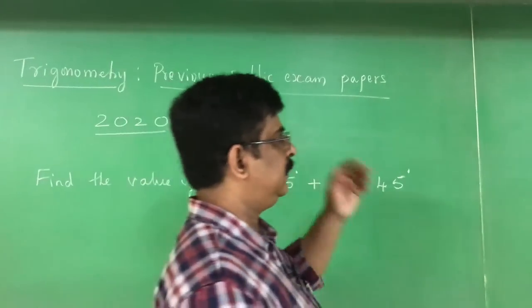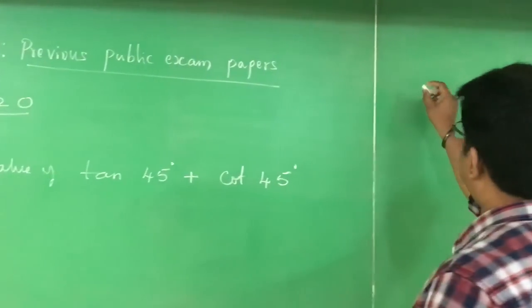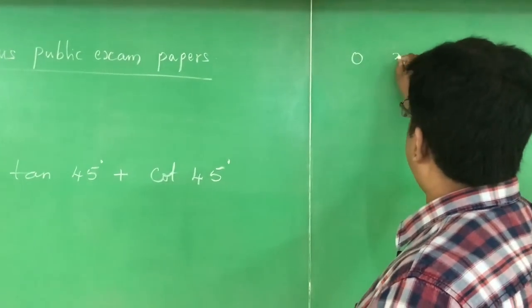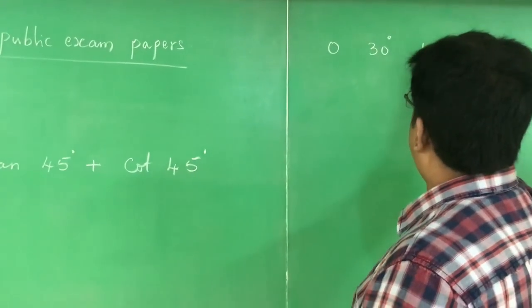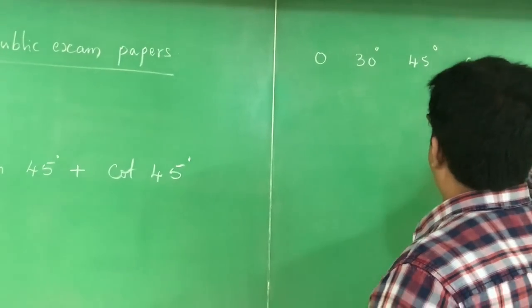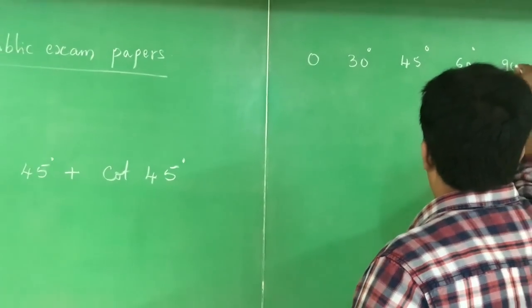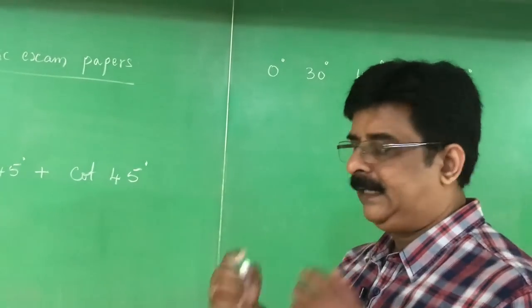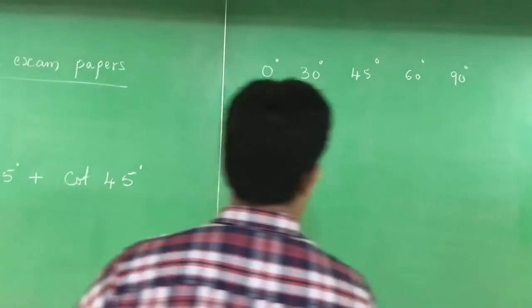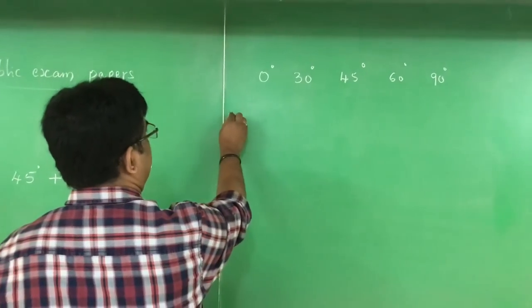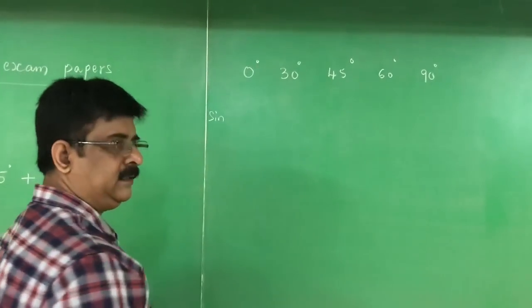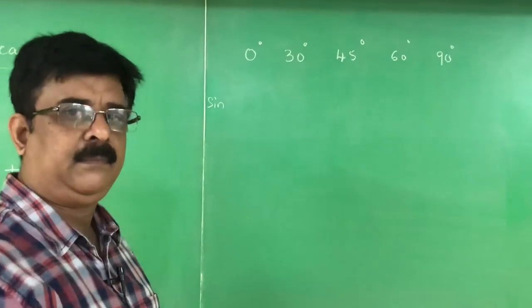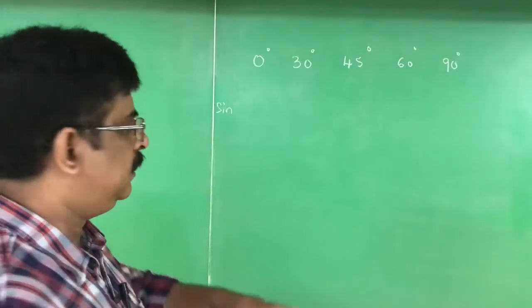But I write this. See, standard angles: 0 degrees, 30 degrees, 45 degrees, 60 degrees, 90 degrees. Why I am writing all these things is, you have to repeatedly read, see, hear these angles. Many children are simply reading the mathematics. Therefore, you are getting less time. You have to solve problems.